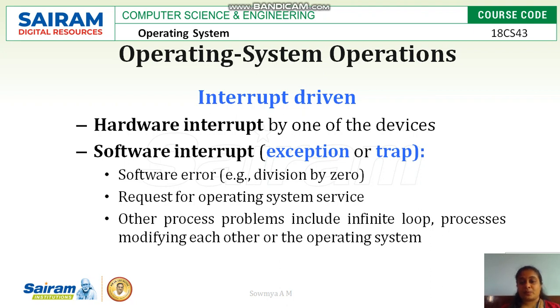Other process problems, like an infinite loop, or processes modifying each other or the operating system. That is, a process which is under an infinite loop, and one process modifying another process's data or the operating system data itself, are some errors caused by processes. So these errors also should be taken care of by the operating system.